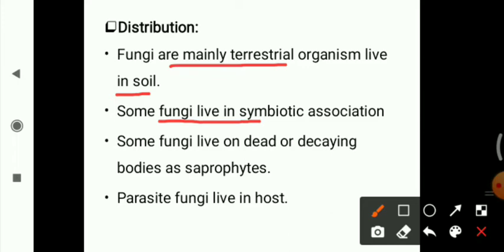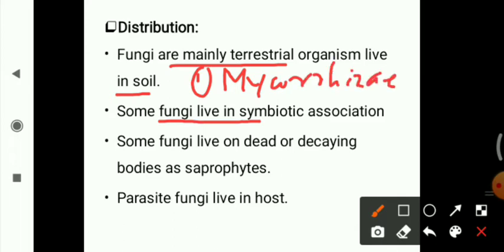Here we can take the example of mycorrhiza. Mycorrhiza is a symbiotic association between fungi and plant roots. And the second example of symbiotic association of fungi is the lichen.